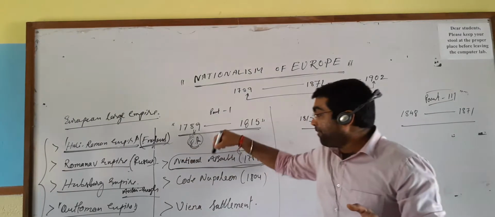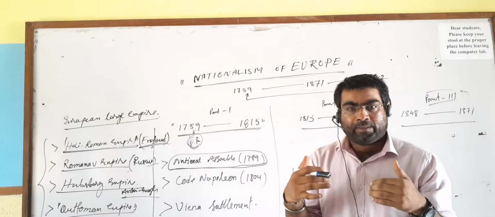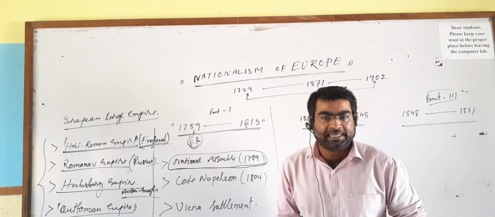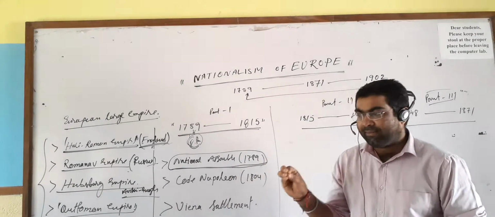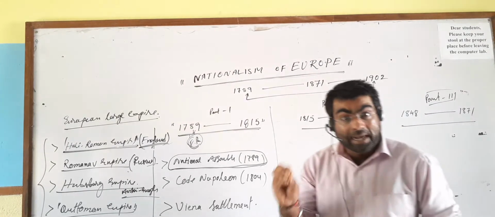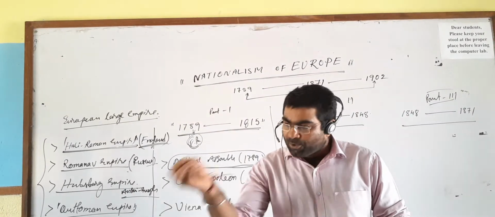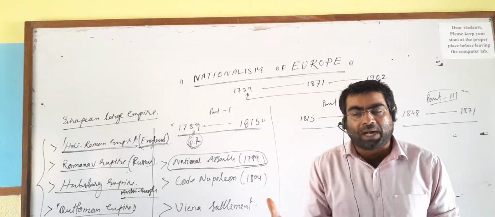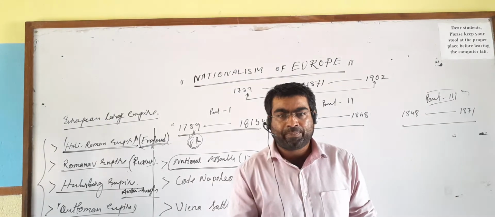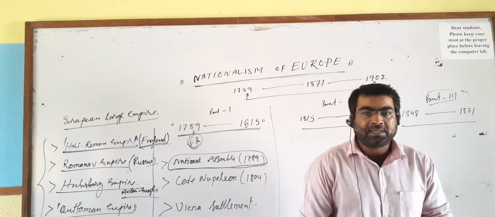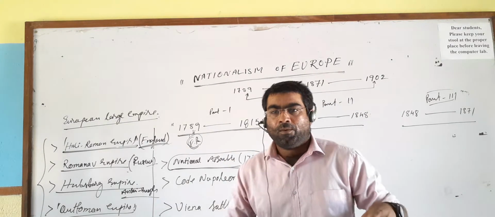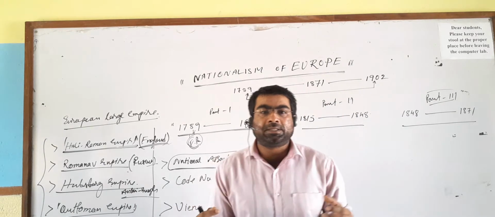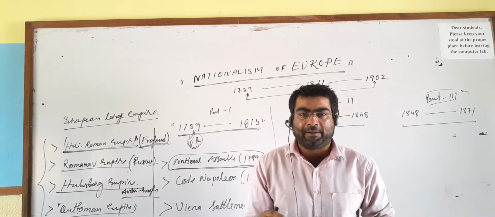So the changes that came in France, the French people started enjoying liberty, equality and fraternity, and the National Assembly had given more importance to people's opinion for ruling the country. And that ideology the whole of Europe wanted to adopt. The result was that at the same time, different parts of Europe were sparking for nationalism and independence. They wanted to come out from their dominating power.